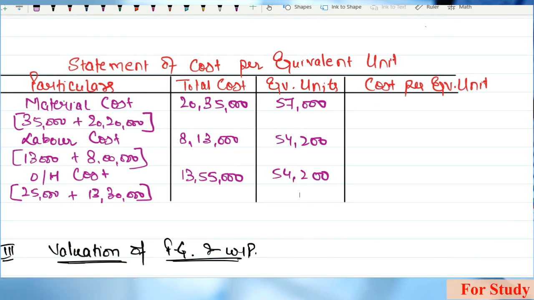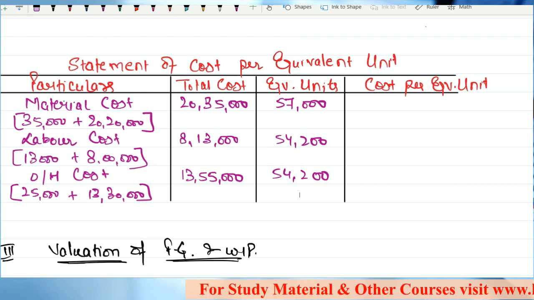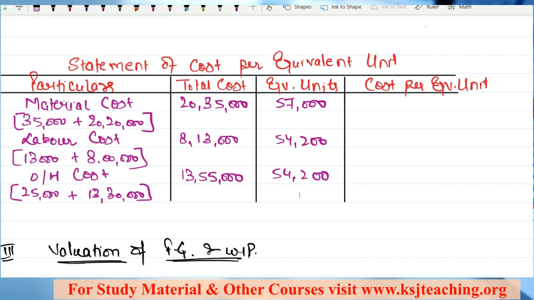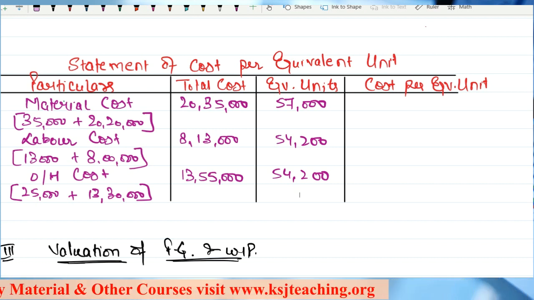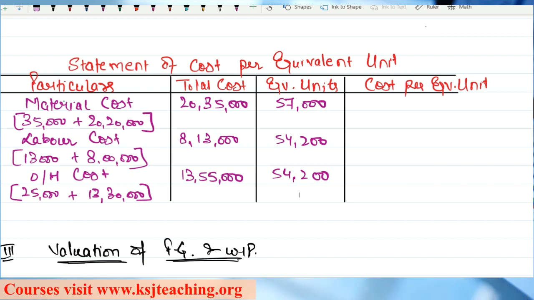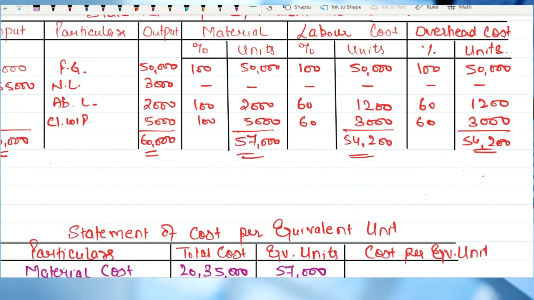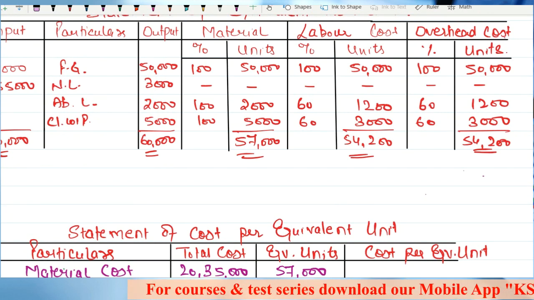Now, sir, listen very carefully. In terms of scrapped units, we have the normal loss 3,000 and the abnormal loss 2,000, and it says the scrapped units fetch 20 rupees. That means the whole of 5,000 units is fetching 20 rupees.